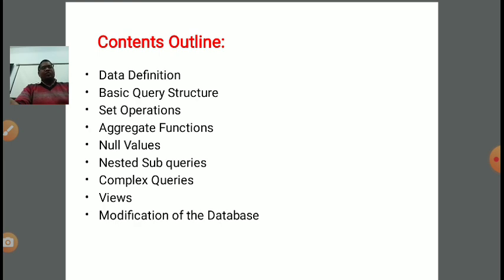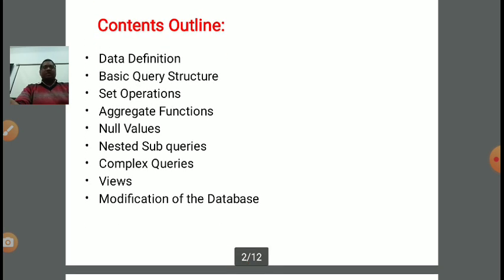Now in today's lecture, we are discussing some more new concepts like set operations. Then we will discuss aggregate functions, null values, the significance of null values, nested subqueries, and some complex queries. If you have some complex conditions, they come under complex queries and can also be done with the help of nested subqueries. Then views: how to create a view, how to access it, and how to write queries in SQL based on views. Then modification of the database in SQL. We discussed all these concepts under relational algebra, but now we are discussing a new query language, SQL.